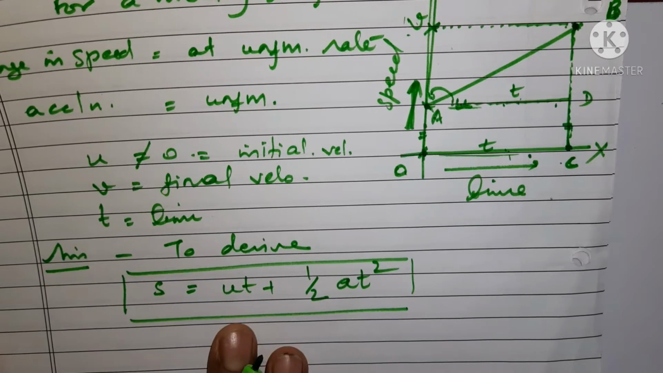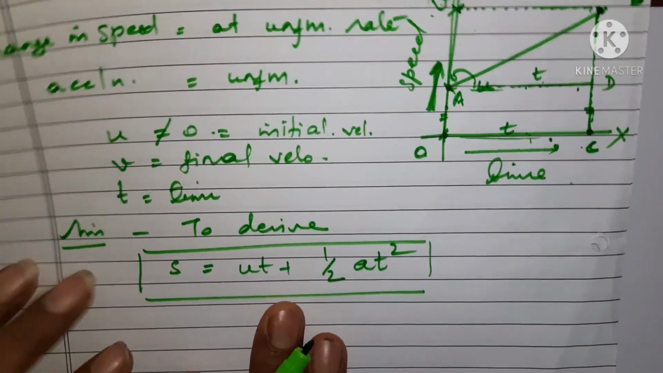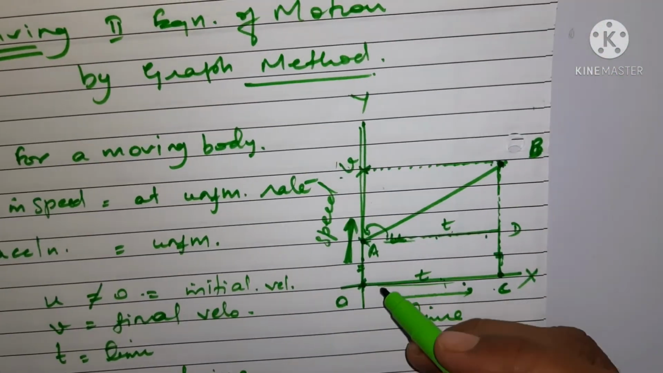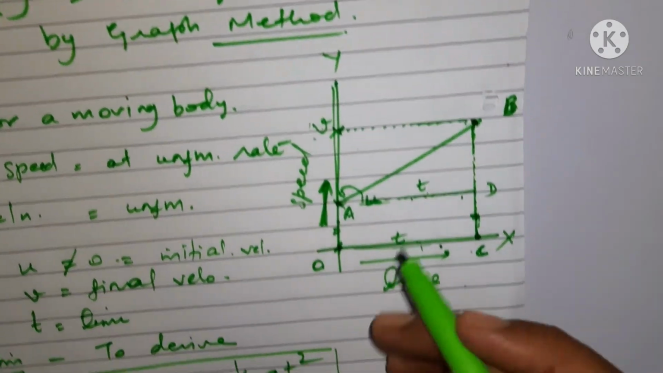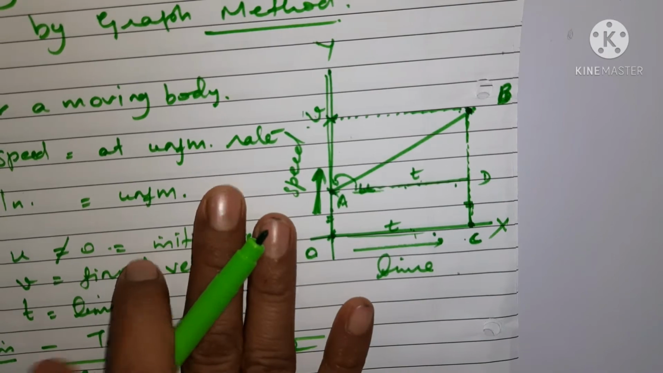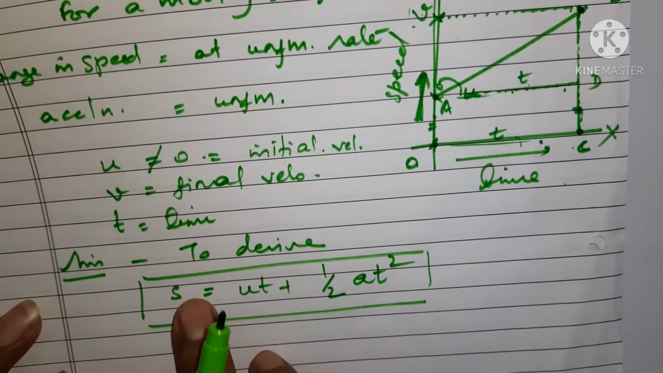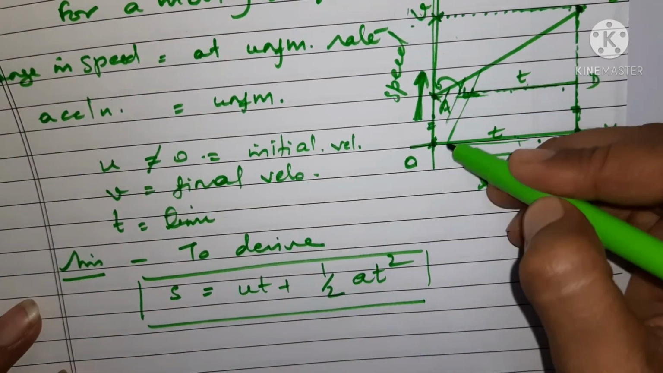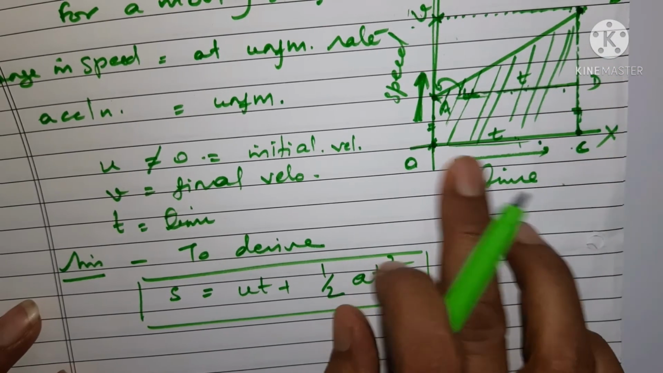Okay, now in this case we are going to use two steps. We know that S, the distance traveled, is covered with the help of this graph. How to find the distance traveled? As we know, distance traveled is always considered in speed-time graph cases. We find out the distance with the help of the area which is covered. You can see this total area which is covered under the graph and the time axis.